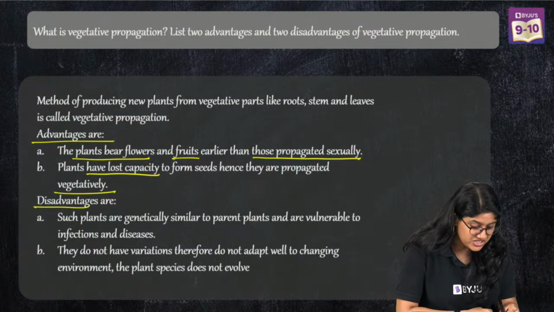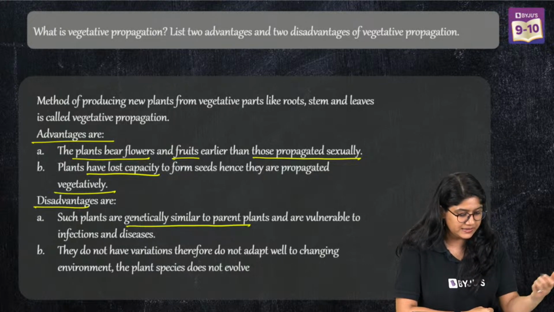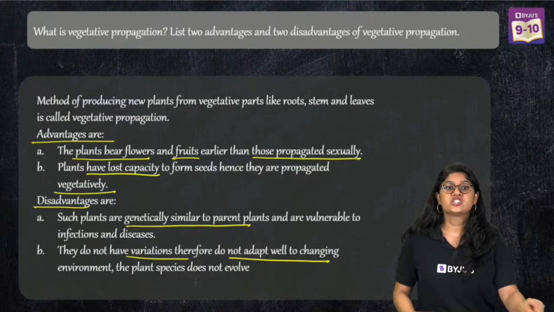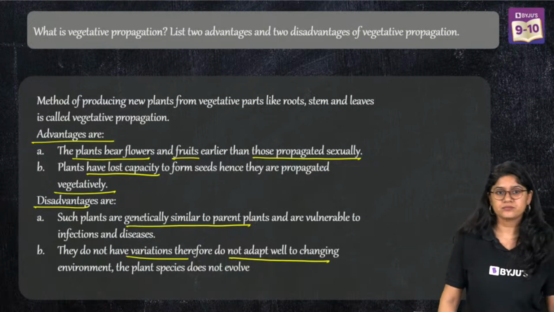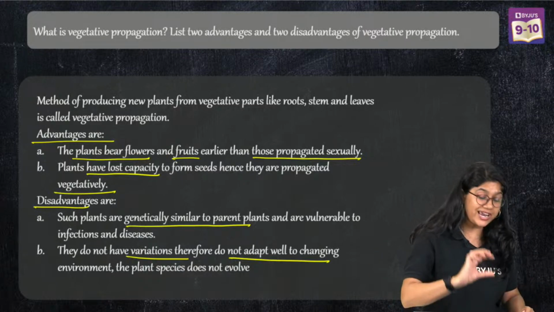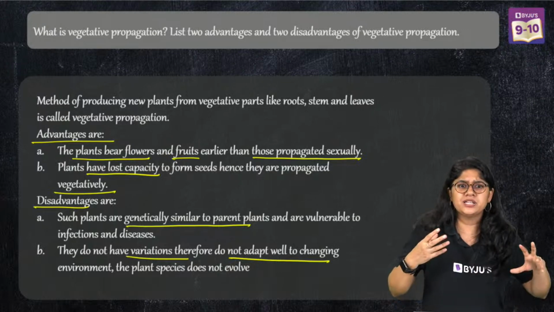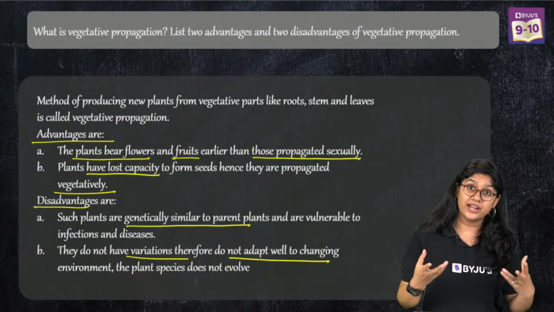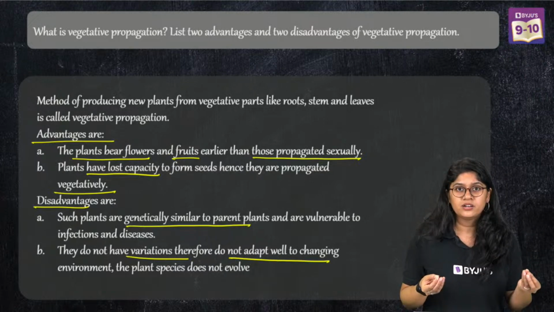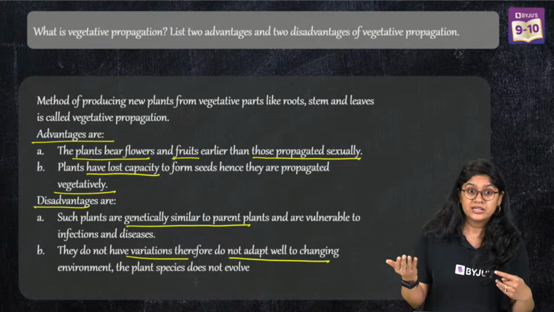Disadvantages: they will be genetically similar to the parents, and of course they can get diseases very easily. They do not have any variation, so they do not adapt well to the changing environment. See, 2 advantages, 2 disadvantages. So it is an advantage if you want to produce a large number of fruits and vegetables, we can easily get it. And if a plant is not able to produce a seed, we can have a variety of it. Less time to grow also.